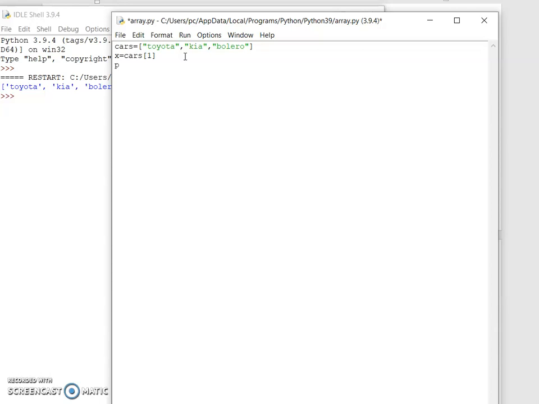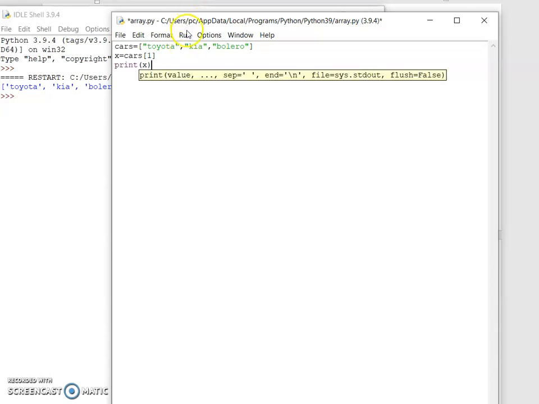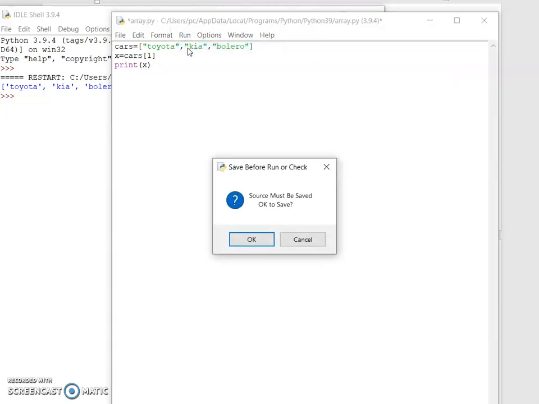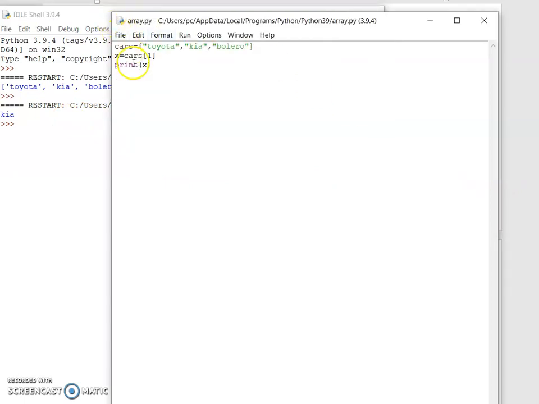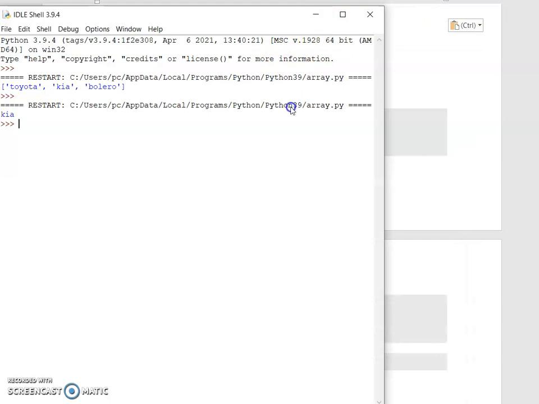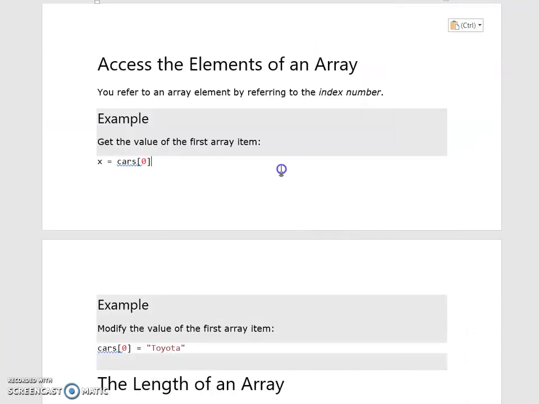Then print of x. Let's run this. Kia is printed, right? Here I accessed cars of 1. 1 means Kia's index number. So print of x means Kia should be printed. This is the way you need to access any element. If I want to access Bolero, you need to use 2 here. If I want to access Toyota, you need to use 0 here. Array indexes must and should start with 0.